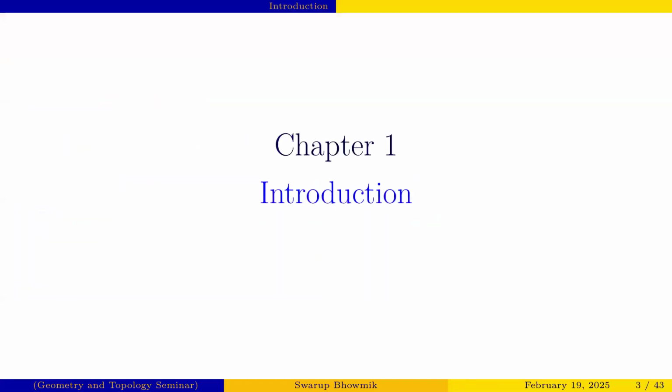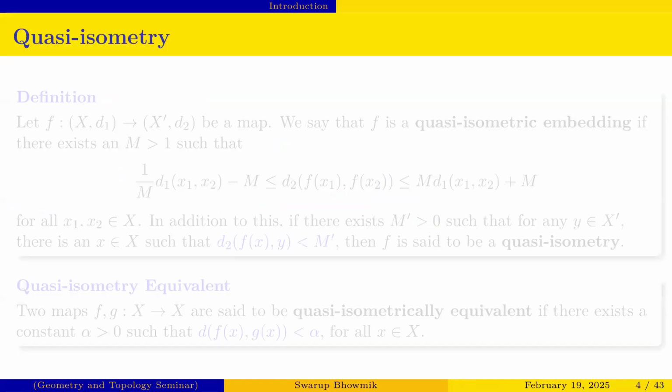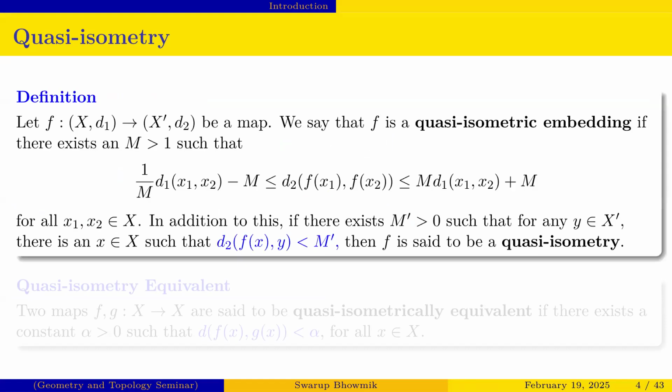So first we go to chapter 1, introduction. We all know that quasi-isometry is one of the central, fundamental concepts in geometric group theory, and we all know the definition, but I am still elaborating it properly. If there is a map from a metric space X to X prime, then that map is said to be a quasi-isometric embedding if this inequality holds, 1 by m times the distance, for some m greater than 1, for all x1, x2 belonging to the domain.